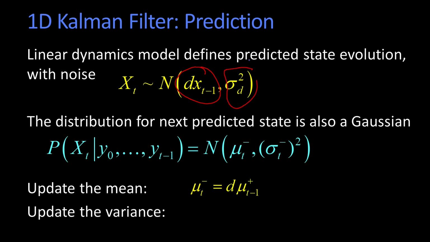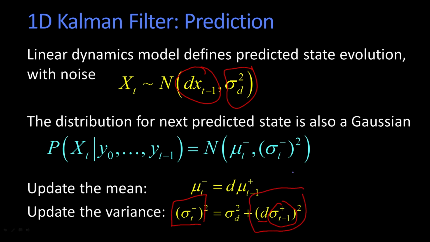We also added in some more noise when we took that step. So that means the new variance before we take a measurement is made up of two components. It's d squared times whatever the variance was before, so that's written as d squared sigma t minus 1 plus, squared. Sigma t minus 1 plus is the standard deviation. If it's squared, it's the variance of what we had at the end of t minus 1. We're multiplying everything by d, so we multiply that variance by d squared. That's what this term over here is.